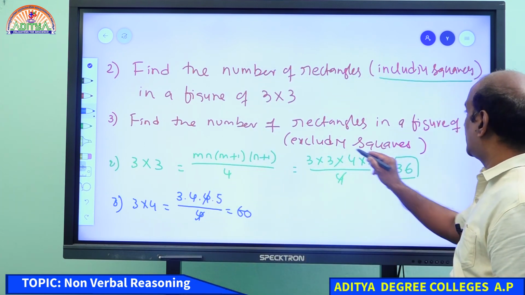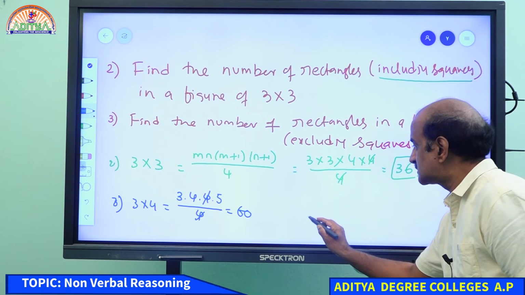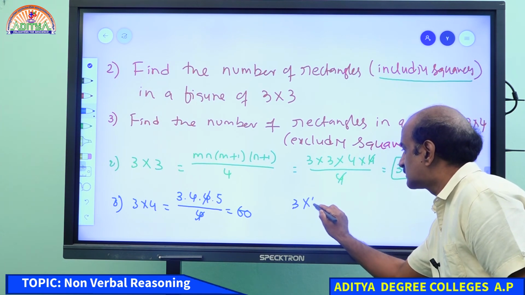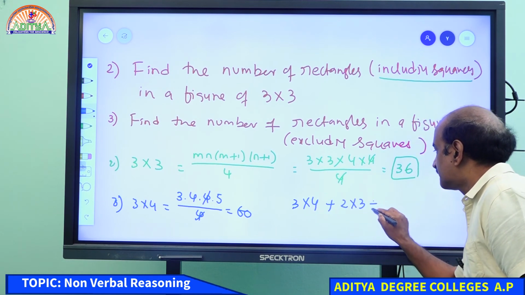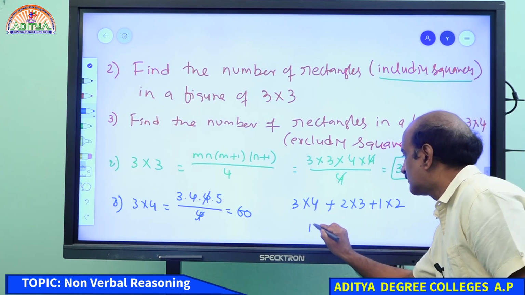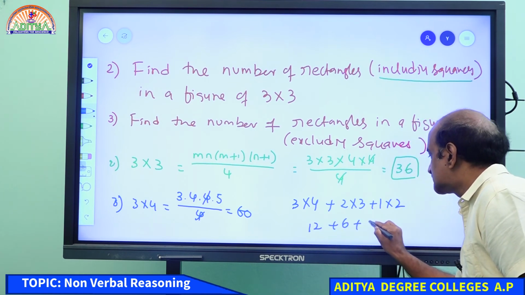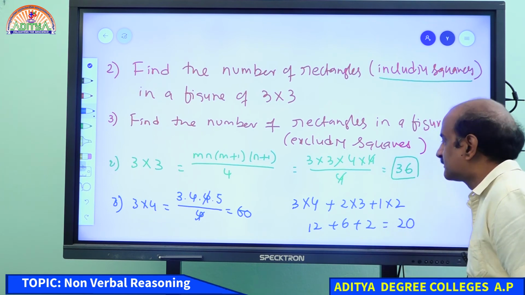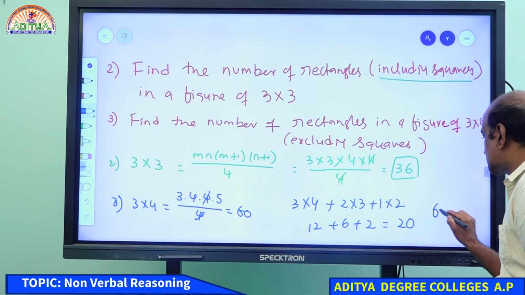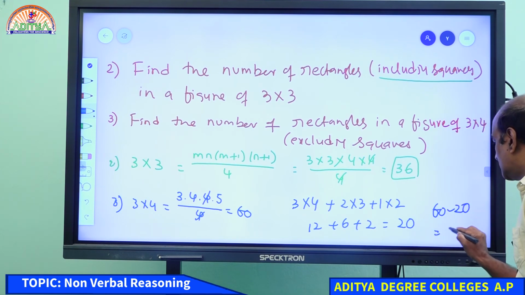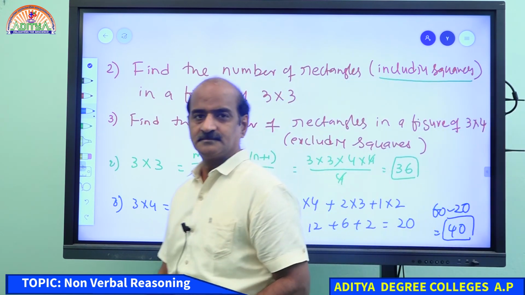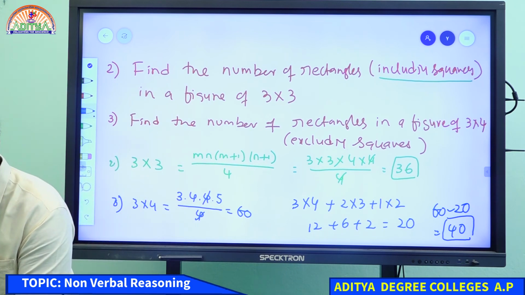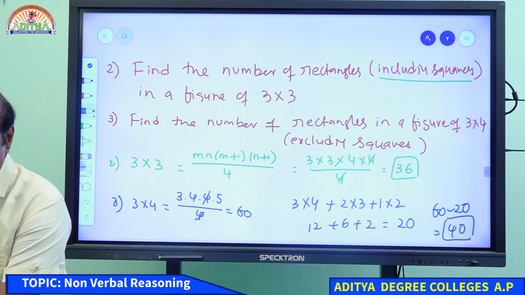Because you are asked to exclude the squares, we have to subtract the squares. Tell me how to subtract the squares. How many squares do we have? 3 into 4, 2 into 3, plus 1 into 2. Therefore, 12 plus 6 plus 2. Hence, we have 20. Your final answer is 60 minus 20. Your answer is 40.